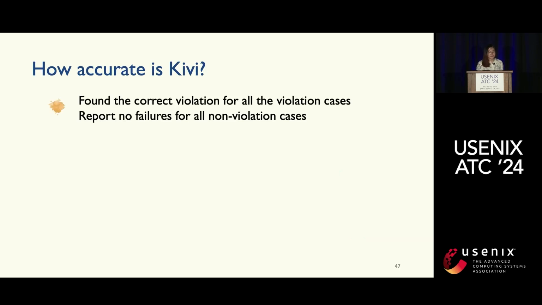So how accurate is Kivi? Kivi can find the correct violations for all the violation cases and report no failures for all non-violation cases. We further compare our verification result with the real Kubernetes logs.